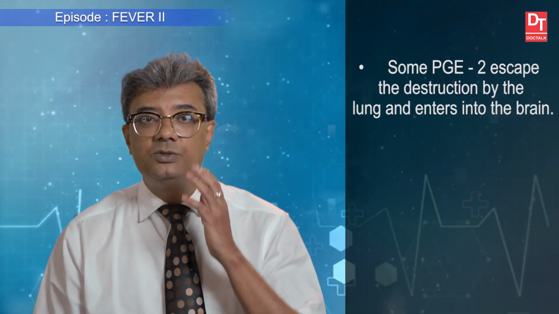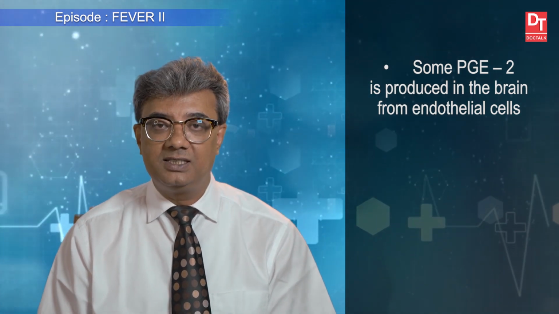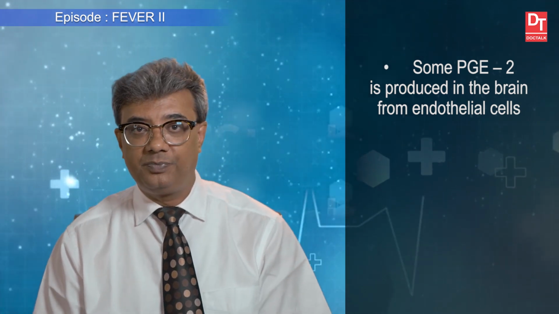So, these are due to high peripheral PGE2. Some PGE2 escapes destruction of the lung and enters into the brain. Parallelly, in brain, from endothelial cells, PGE2 is getting produced.